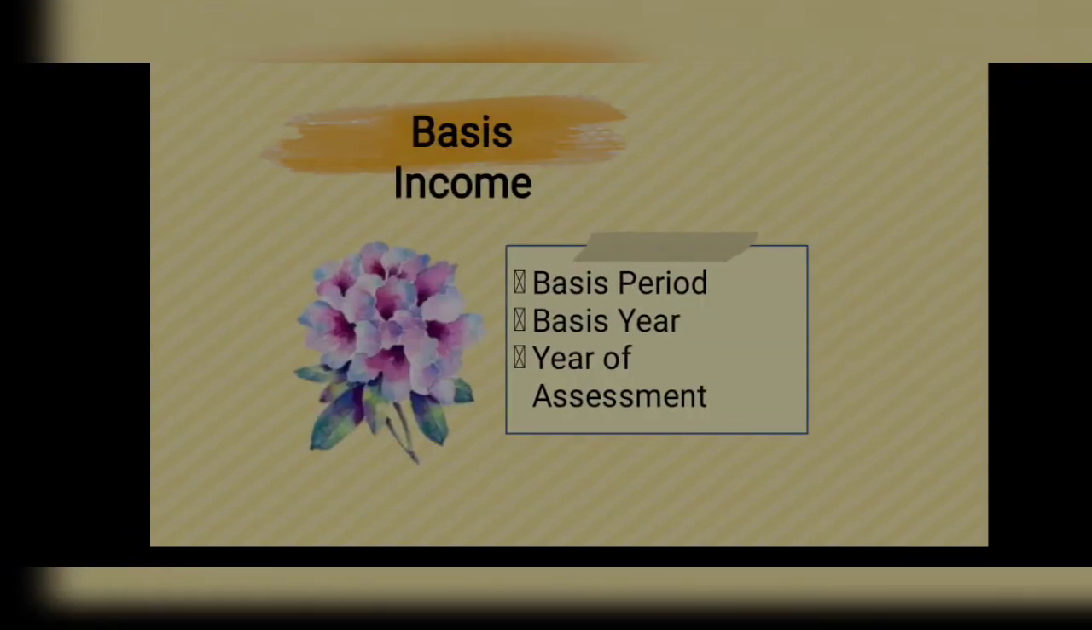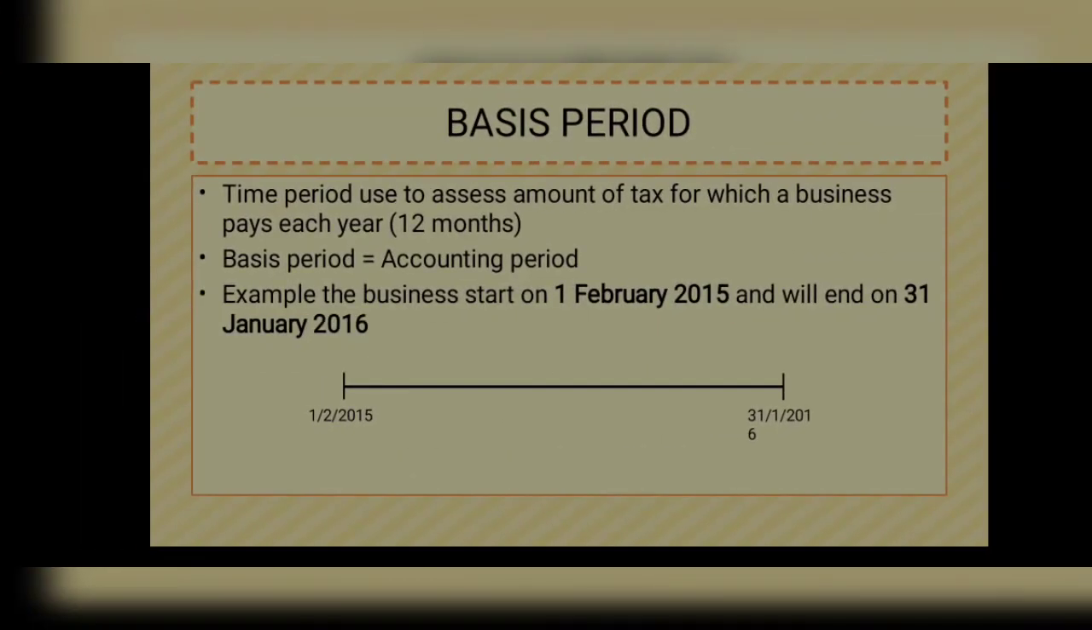Now, I'm going to explain about the basis of income, which is basis period, basis year, and year of assessment. Basis period is a time period used to assess the amount of tax a business pays each year. It usually takes about 12 months. The basis period is the same as the accounting period. For example, if the business starts on 1st January 2015, it will end on 31st December 2015. That is the basis period for the business.